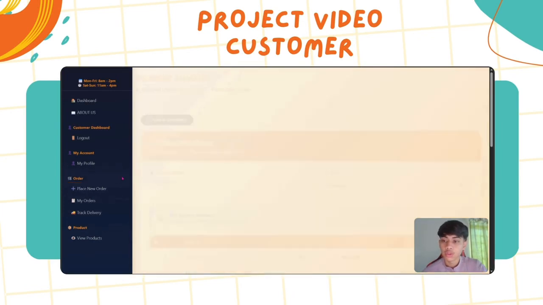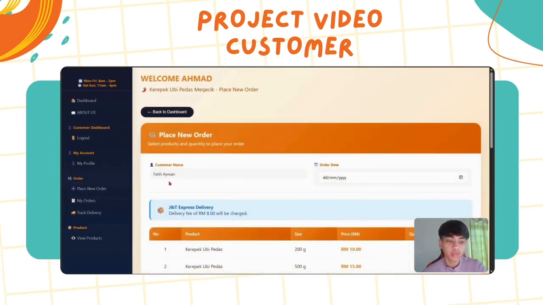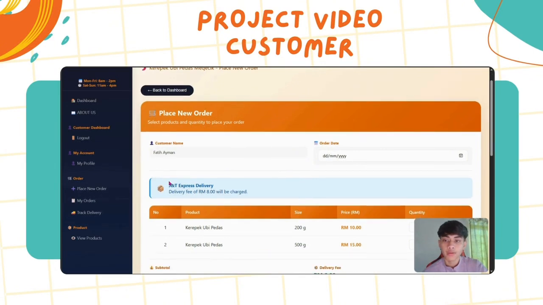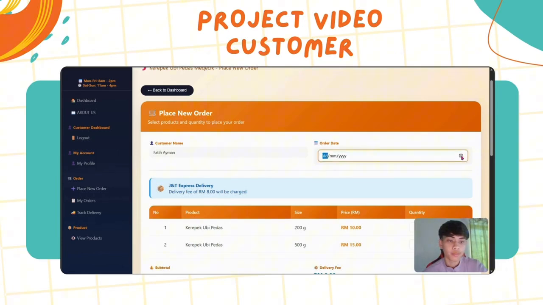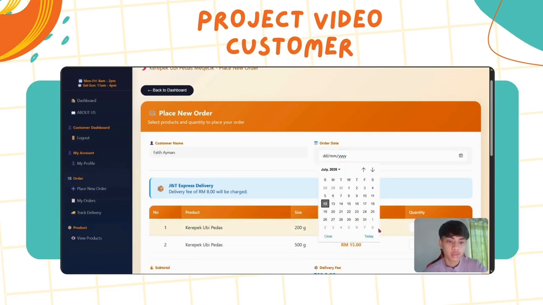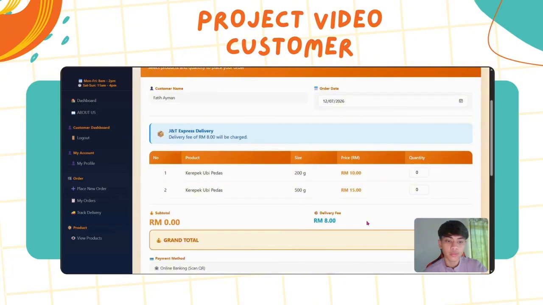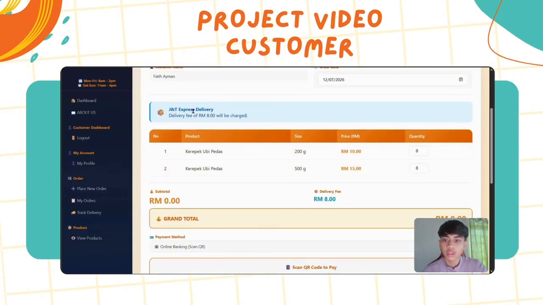And then we continue to how the customer can make an order. First they need to click the button, and then they need to choose their preferred order date. For example, we put today, and we use J&T Express delivery as our delivery service, and then the customer needs to choose their preferred quantity.